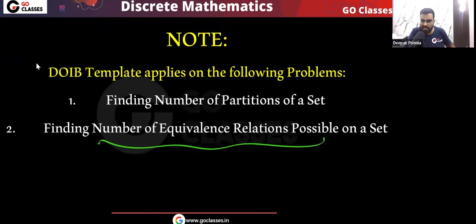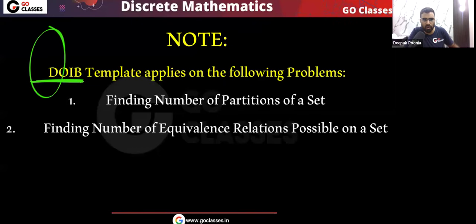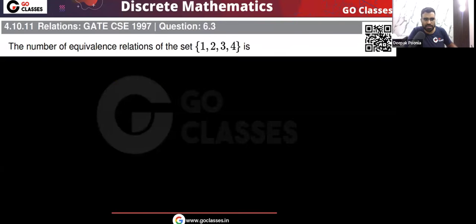We have already seen that for finding the number of partitions of set S or the number of equivalence relations on set S, we can apply the DOIB template. Whether you find partitions of set S or the number of equivalence relations on set S, both of these problems follow the DOIB template. So just apply the DOIB template, distinguishable objects and indistinguishable boxes. Let's apply this template and find the answer. Here, instead of finding the number of equivalence relations, I will find how many partitions are there.